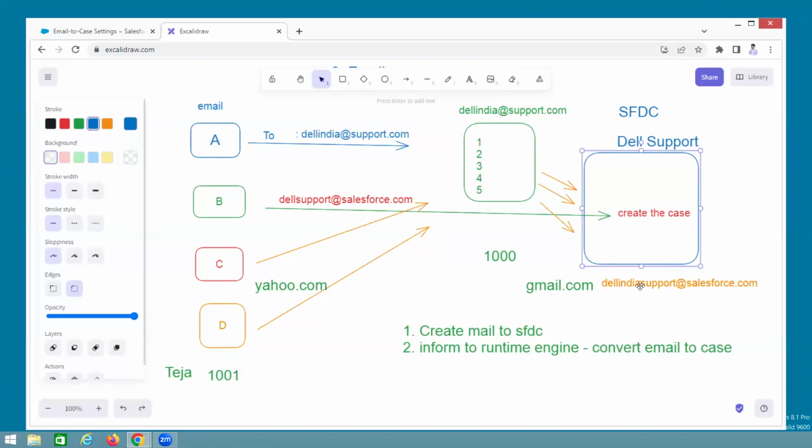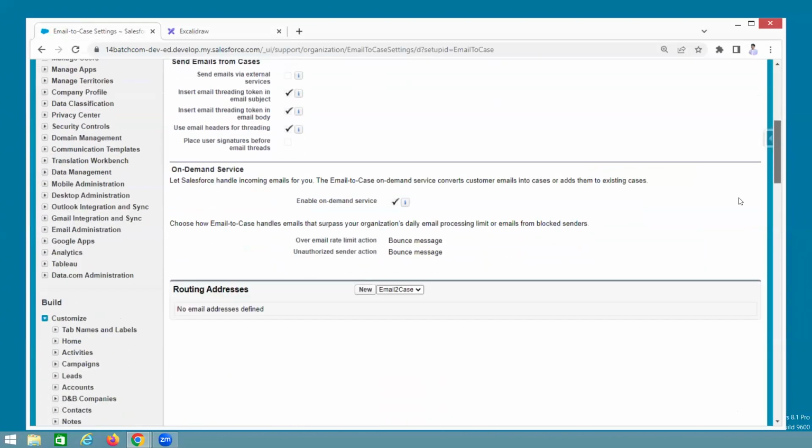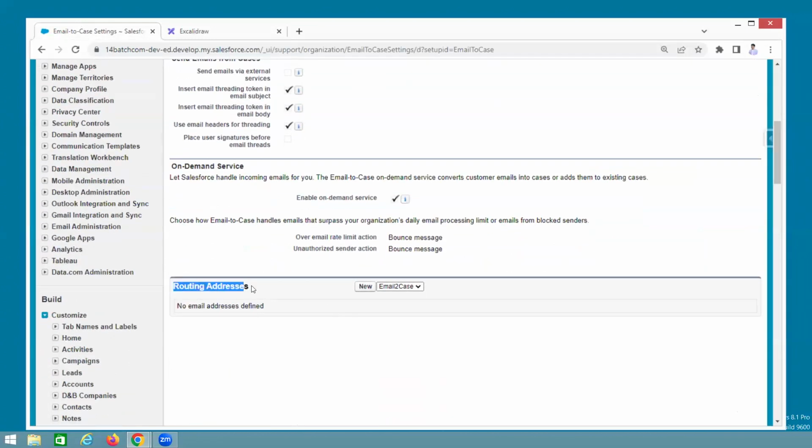Same as it is, nothing will be changed. Now we can understand, in the same org, you can create n number of mail IDs. So I will create only one mail address, guys. What is the mail address? Where to create it? Under this, Routing Addresses. That means whenever one email is coming, this email will navigate to whom? Routing address. Routing to which address? So click on New.